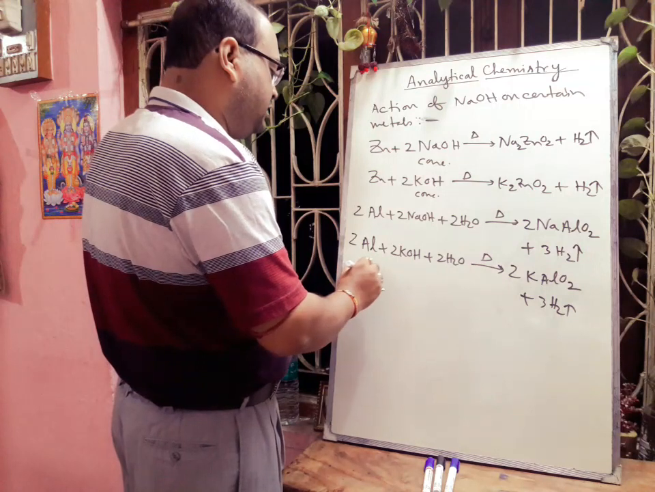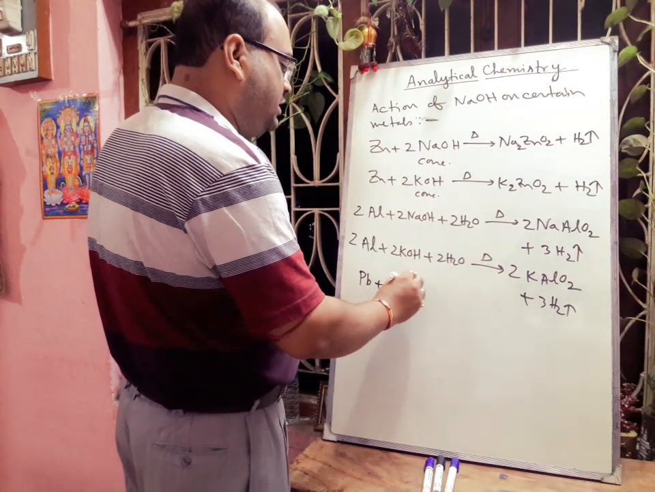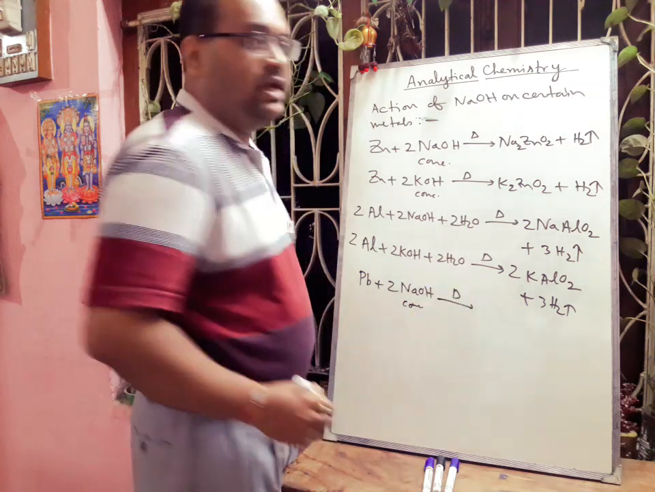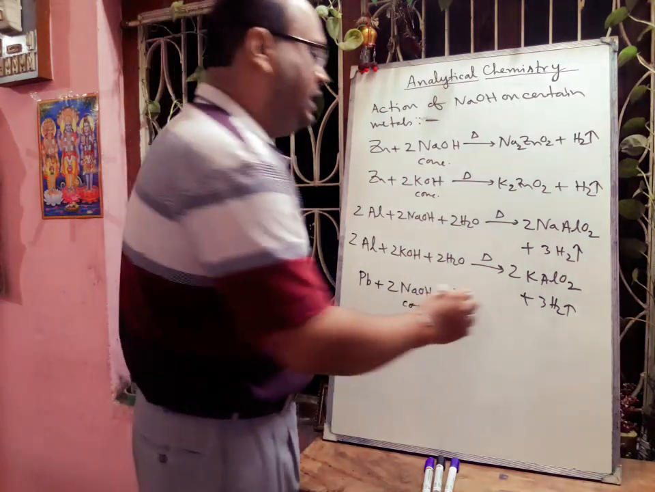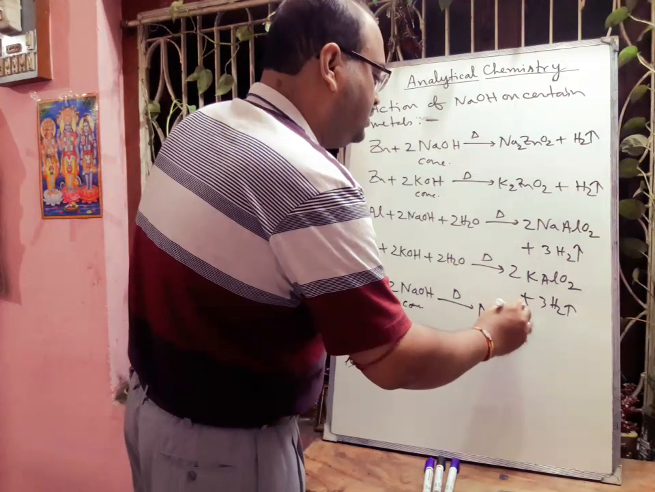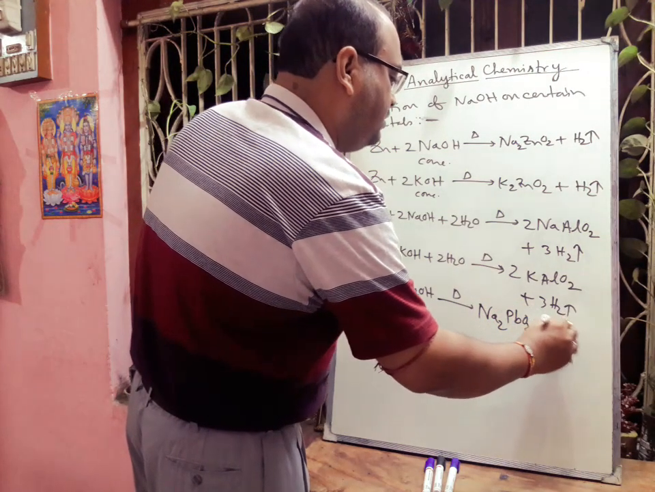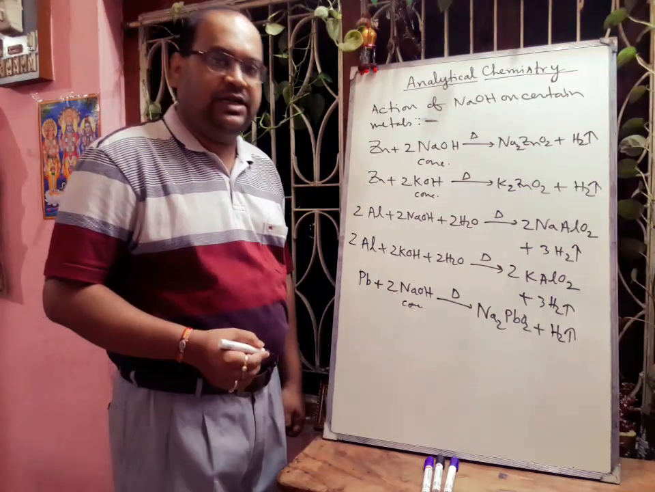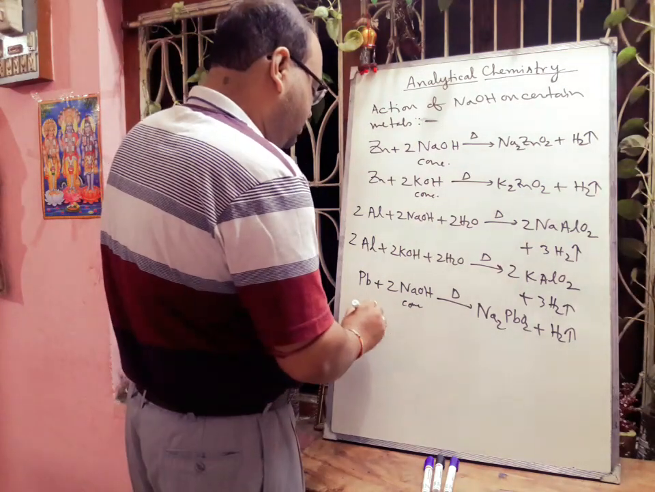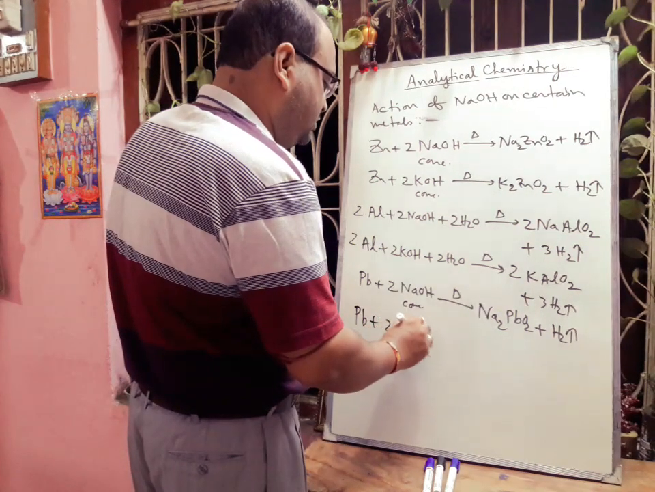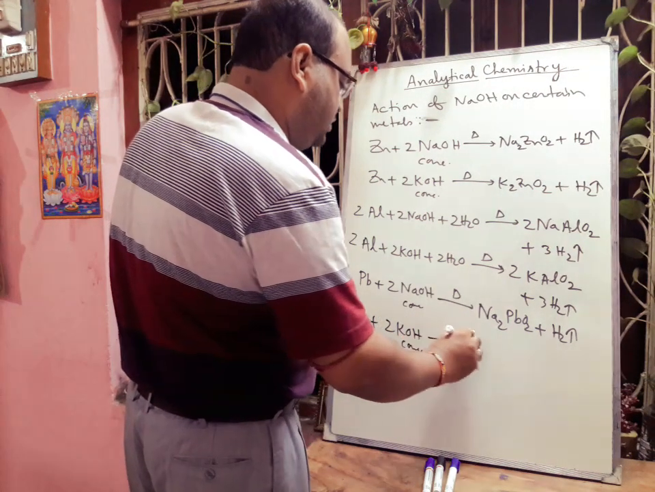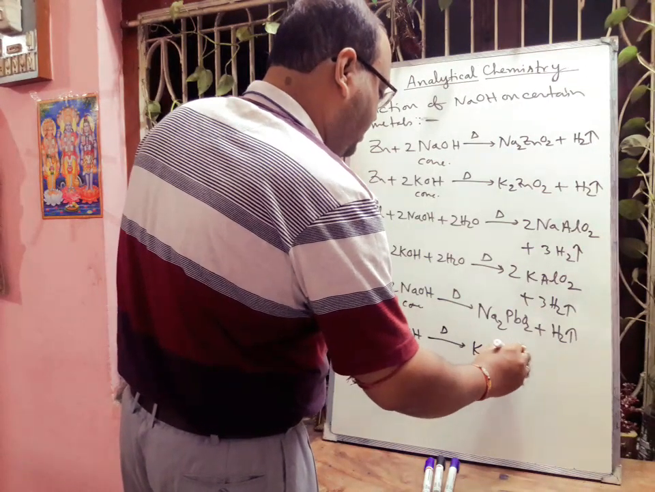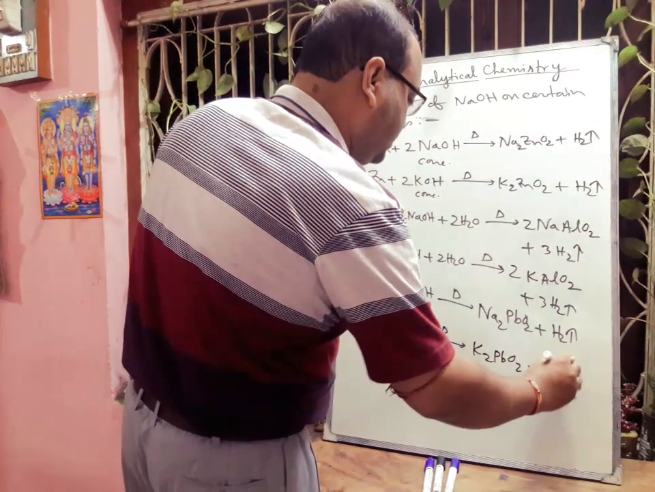So lead will react with concentrated sodium hydroxide solution, and if we apply heat, then there will be formation of sodium plumbite, Na2PbO2, plus there will be formation of hydrogen gas. In the same way, lead will react with concentrated potassium hydroxide, Pb plus 2KOH, we apply heat, that will form K2PbO2, potassium plumbite, plus there will be formation of hydrogen gas.